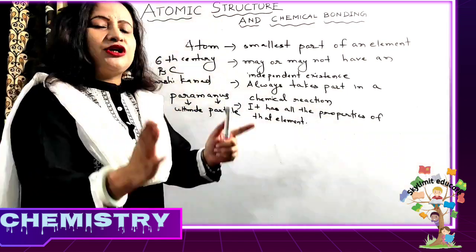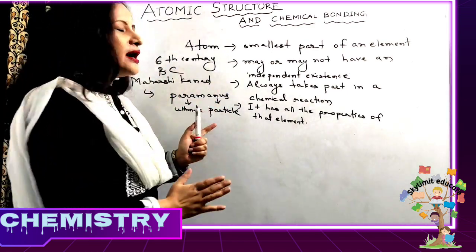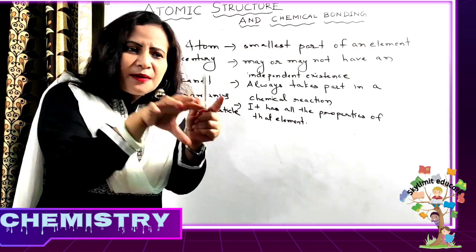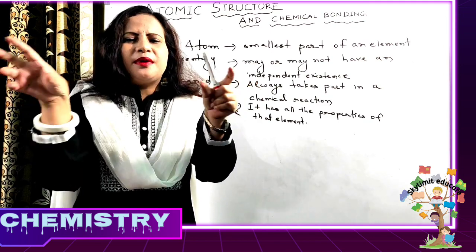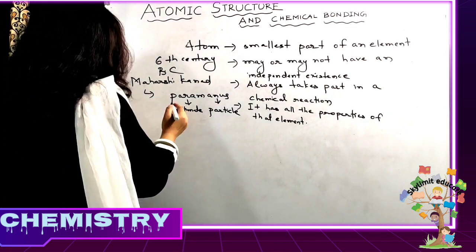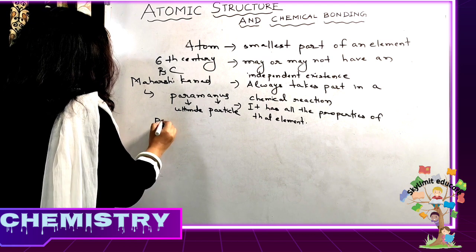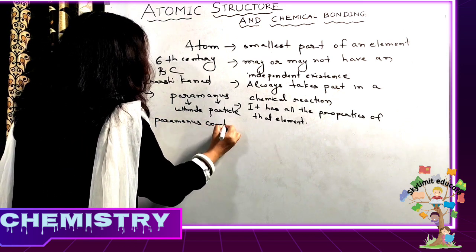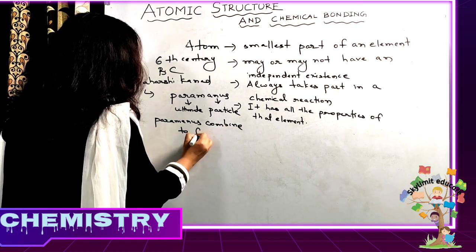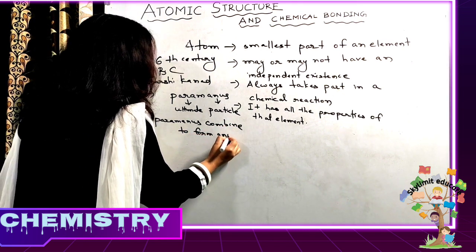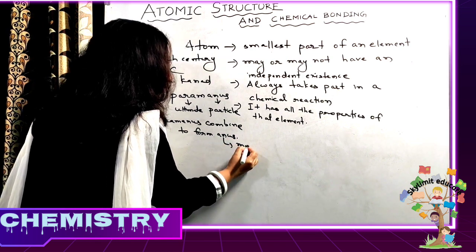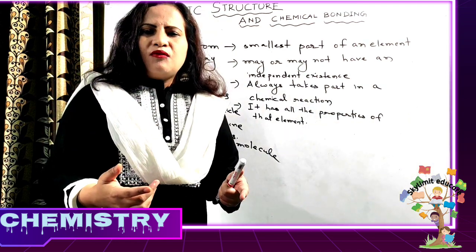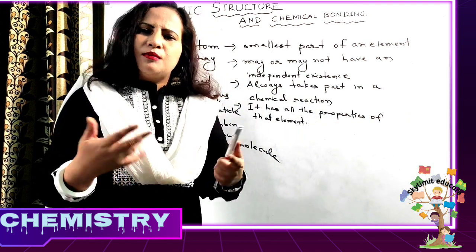And he also stated that these paramanus are unstable. They cannot exist independently. So one paramanu combines with another paramanu to form an anu. This anu is now known as a molecule, as we know that atoms combine to form molecules.